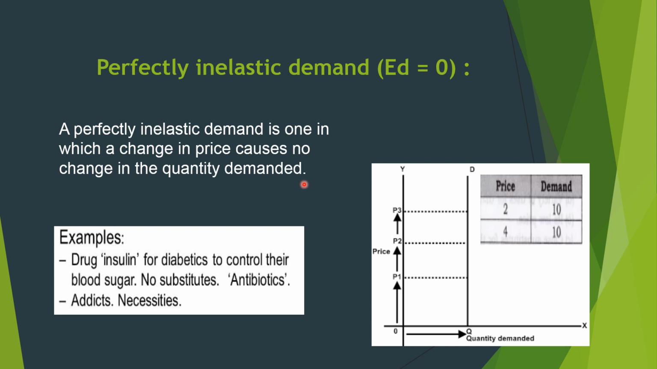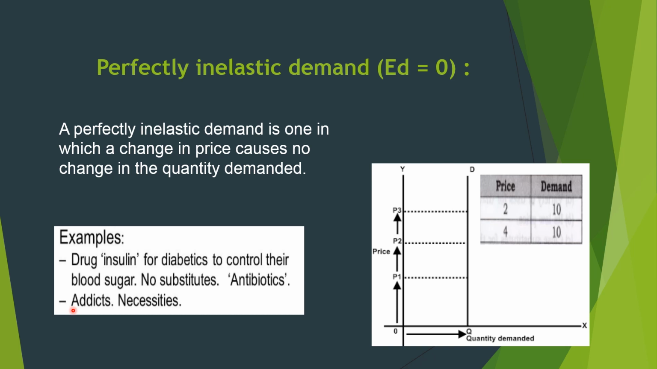Few commodities have no substitute. If the commodity doesn't have a substitute, we have to take that commodity. We don't have an alternative. So even if the price is high, we will take that commodity. Antibiotics, now we are waiting for the coronavirus antibiotic. So even if the price is high or low, we have to take that commodity. Addicts: a few people are addicted to drugs and alcohol, and they take that commodity even if the price is very high.